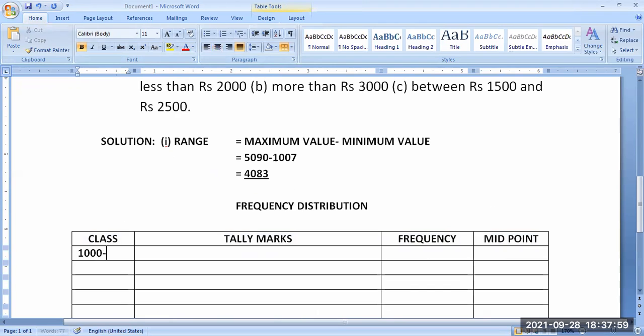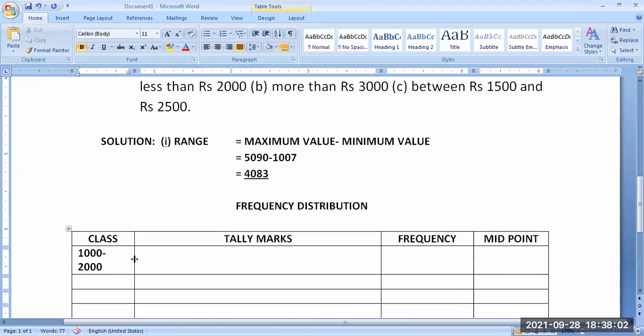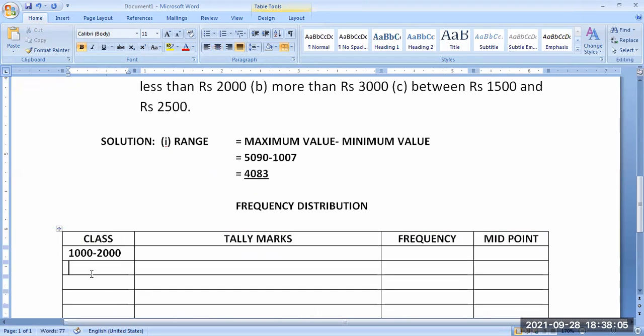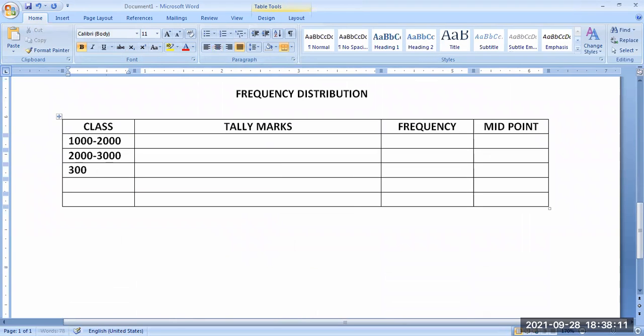So we will start with 1,000 to 2,000. Then 2,000 to 3,000, 3,000 to 4,000, 4,000 to 5,000. More than 5,000 is there, no maximum value, so 5,000 to 6,000 should be there. Minimum value and maximum value both should be included. The minimum value is above 1,000, so we started our lower class with 1,000. The maximum value is above 5,000, so up to 6,000 we have taken. Okay.